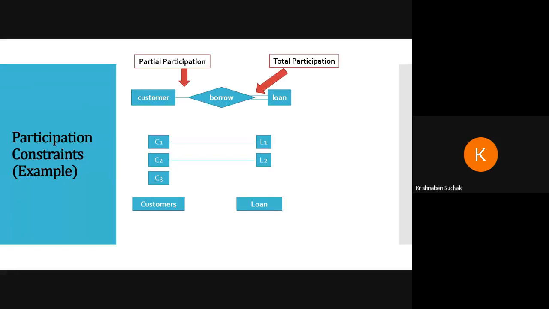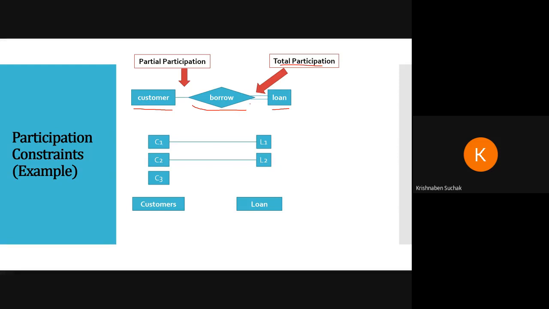You can see here, customer and loan, that are entities. Okay, loan and customer, which is represented by rectangle, that is entity. Here there is one relationship set, that is borrow. Okay, so what is total participation? Let us see first total participation.